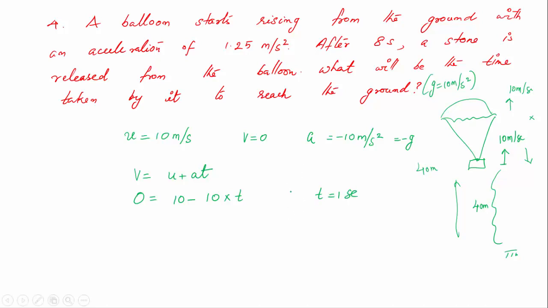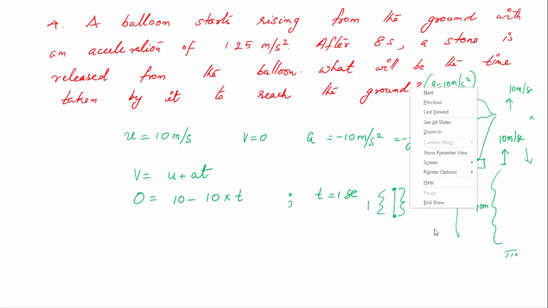So after 1 second, further 1 second going up, its velocity becomes 0. So in 1 second from the height of 40 meters it reaches the maximum height where the velocity is 0. To come back to the same place, it will need one more second. So 2 seconds, it will go there. So in the next 2 seconds,